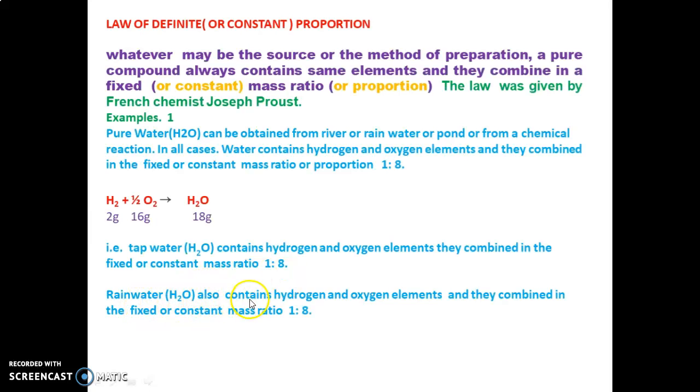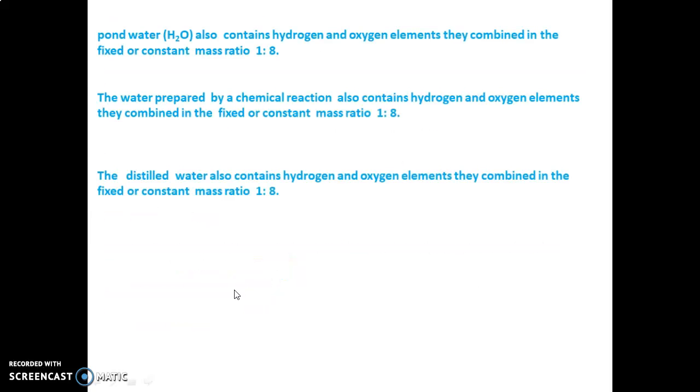The rainwater we have discussed. Also pond water we have discussed, 1 is to 8. Water prepared from a chemical reaction is also 1 is to 8. Distilled water, if it is pure, which is very important, also contains hydrogen and oxygen, and they combine in the mass ratio 1 is to 8.